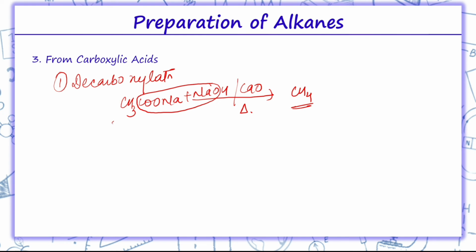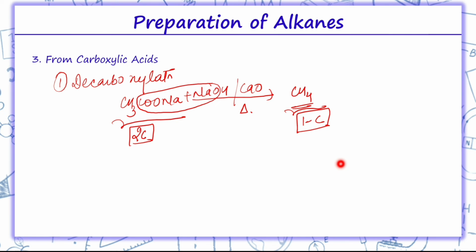So in this reaction we can see, in reactant we took 2 carbon of acetate, but in product we got 1 carbon of alkyl and 1 carbon of alkane. So this reaction is stepping down reaction, that is the product will always be 1 carbon less than the reactant.